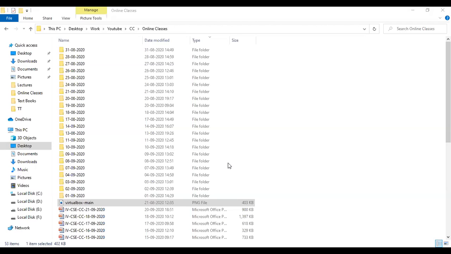It will ask for the name of your virtual machine. You will give one name. After that, what is the space you want to give for this virtual machine to be used further? Then you will decide the memory to be given for it, and where you want to store the file information. All these things will be given by us while creating a virtual environment on your own system by using VirtualBox.